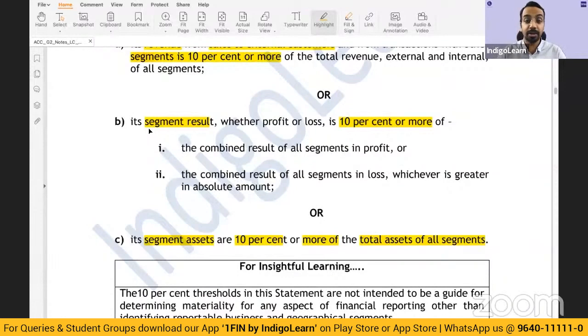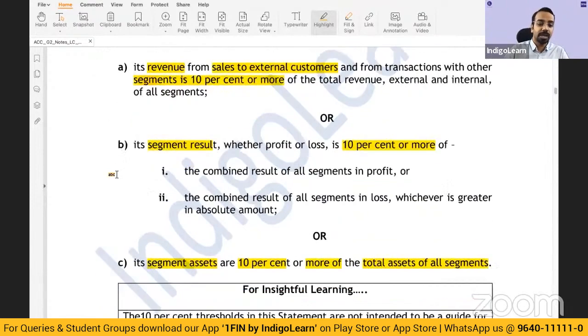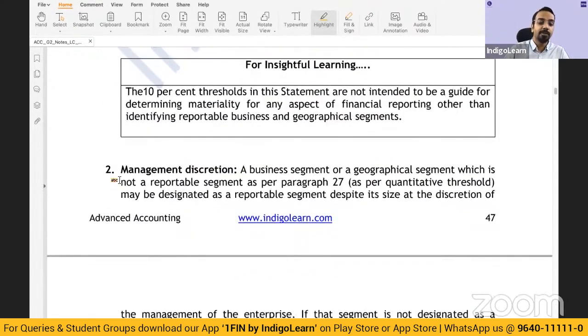Yes, so you have the clarity. We can report segments which do not meet any of these three criteria. That is at the management's discretion. So the first condition, second condition, third condition, or management discretion can be a question in the examination: can they report if they want? Okay, that is the next aspect.